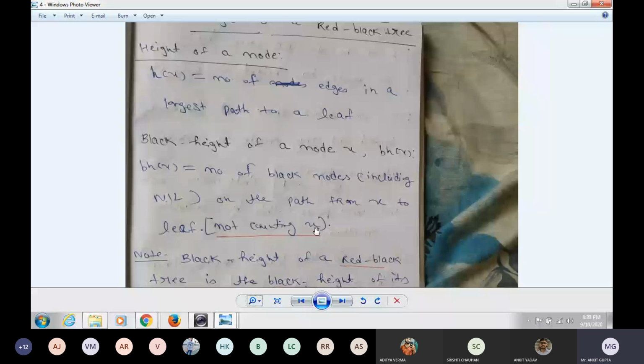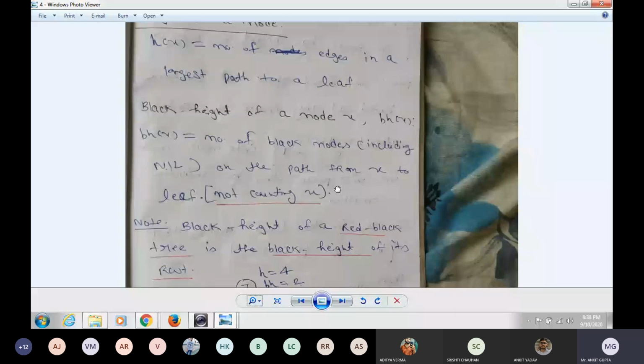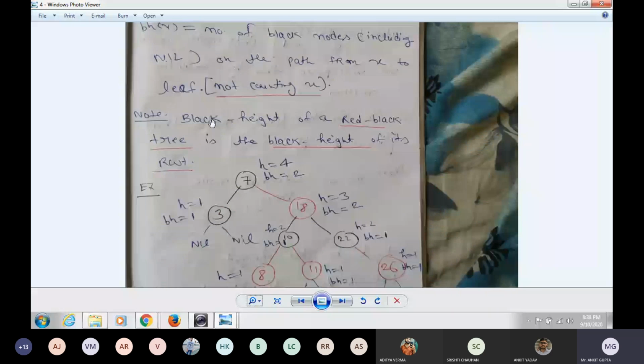If suppose I want to find the black height of a node x, I will count the black nodes on the path from x to the nil node, but I will not count x. Even if x is black, I will not consider that. Later you can see that. The black height of a tree is the black height of its root.